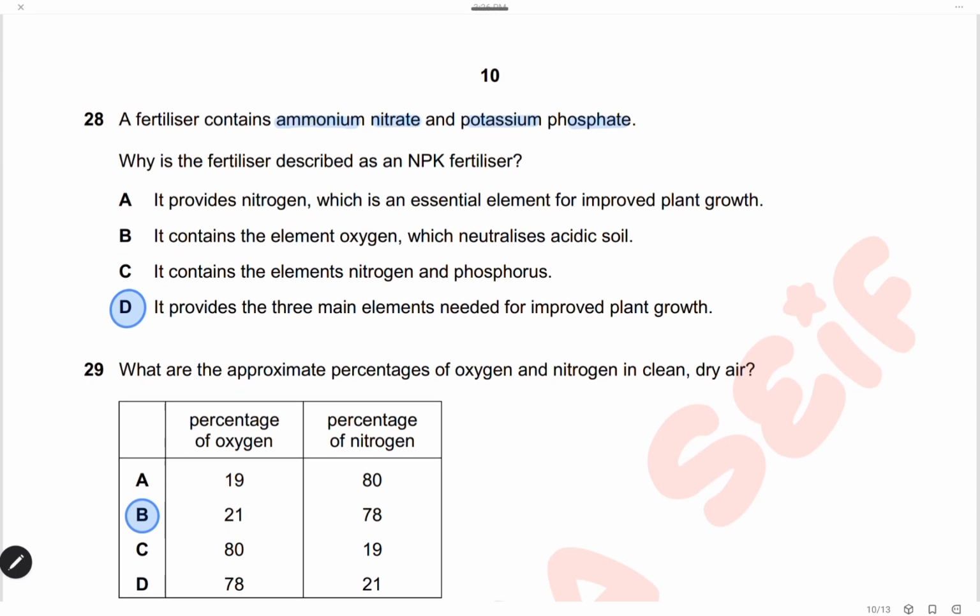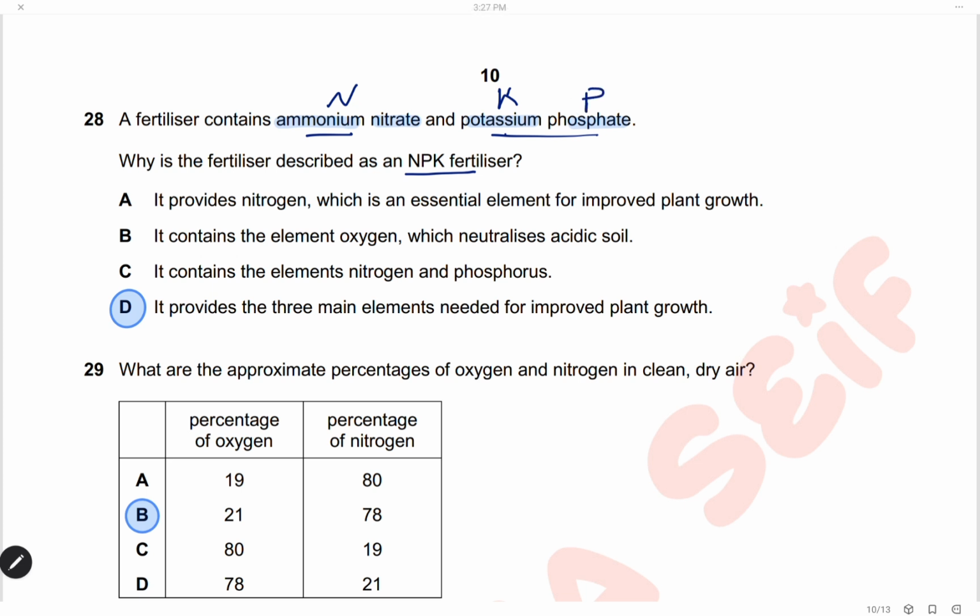Question 28. A fertilizer contains ammonium nitrate and potassium phosphate. Why is this fertilizer described as NPK fertilizer? This fertilizer supplies nitrogen from the ammonium nitrate, potassium from the potassium phosphate, and also phosphorus from the potassium phosphate.